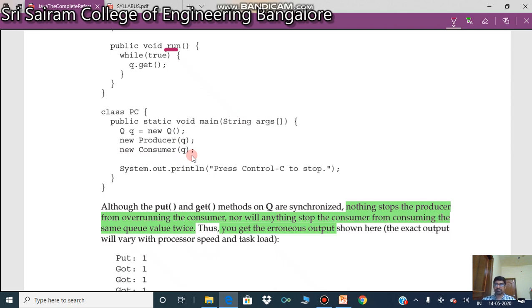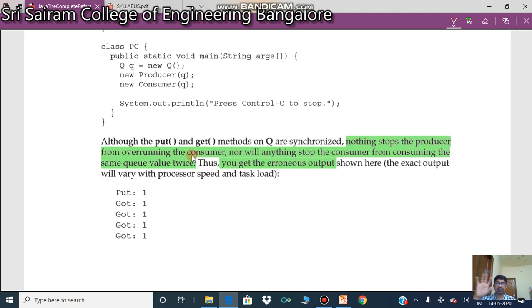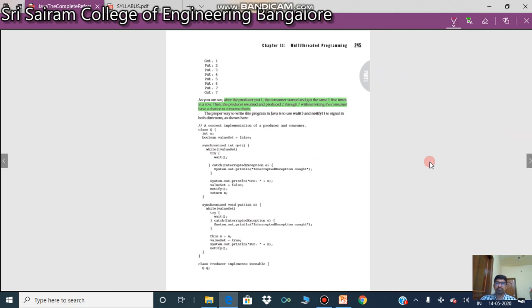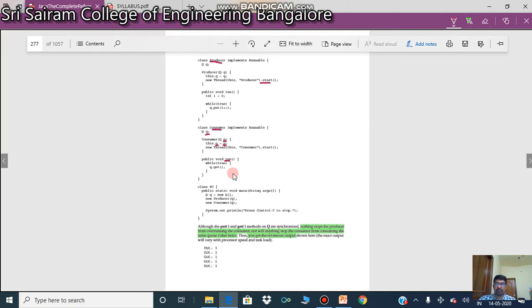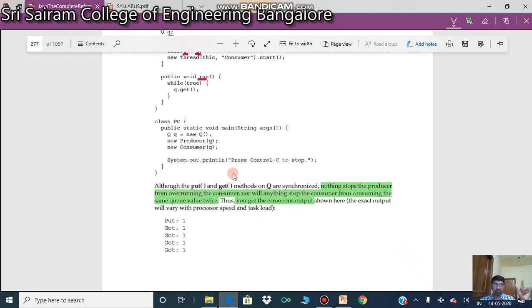Now what happens? When I do this, I get output like this: Put 1, Got 1, Got 1, Got 1, Got 1. So some random outputs I'm getting. What was the expected output? Put 1. As soon as the producer produces 1, that has to be consumed by the consumer. Then the producer has to produce, then consume: production, consumption. This has to take place.